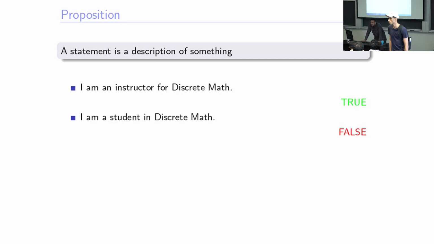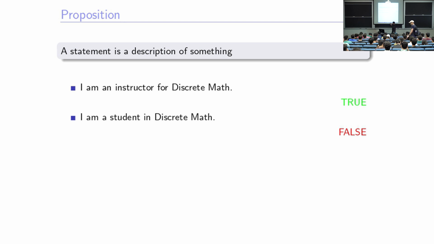I am a student in discrete math. By student, I mean a registered student, somebody who has a record among the registered students. This describes again the course, the students in the course, or myself. It's a description of these things, but it is a false statement, right? It's a valid statement, but its value is false.